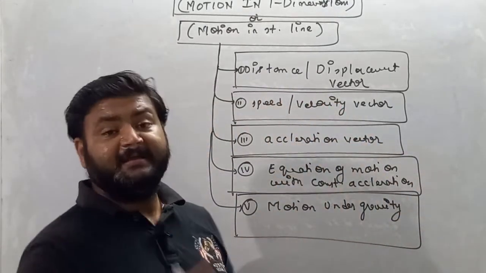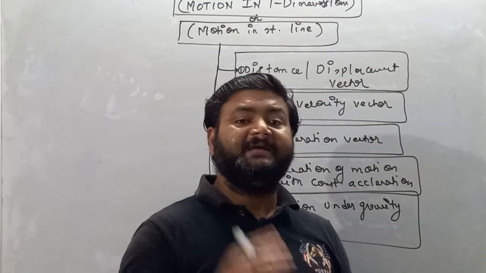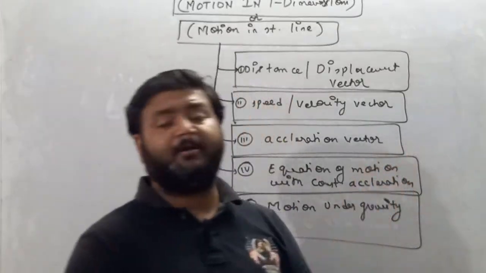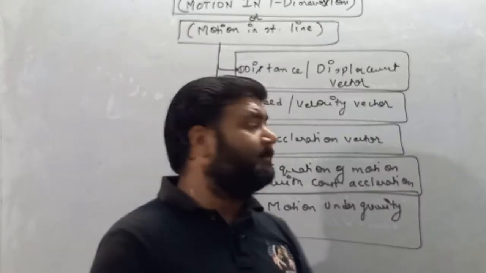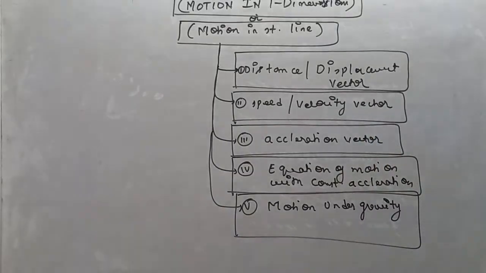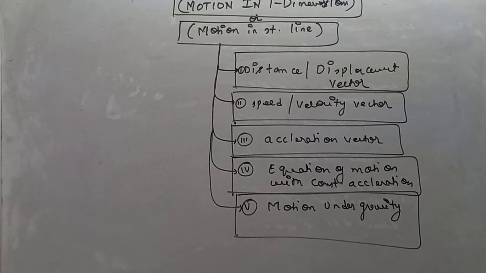Remember, these are major topics only. In this chapter we'll discuss more things, but they are subtopics of these topics. Make a list. First is distance, displacement. Second is speed, velocity vector. Third is acceleration vector.